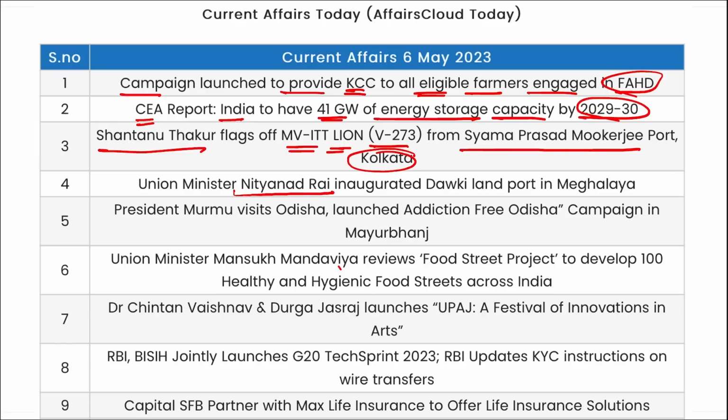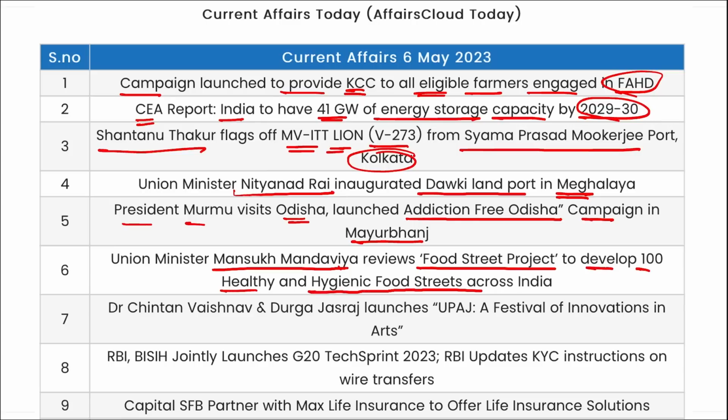Union Minister Nityanand Rai inaugurated Dauki Land Port in Meghalaya. President Murmu visited Odisha and launched Addiction-Free Odisha campaign in Mayurbhanj district. Mansukh Mandviya reviews the Food Street project to develop 100 healthy and hygiene food street across India. Dr. Chintan Vaishnav and Durga Jasraj launched Upaj scheme.